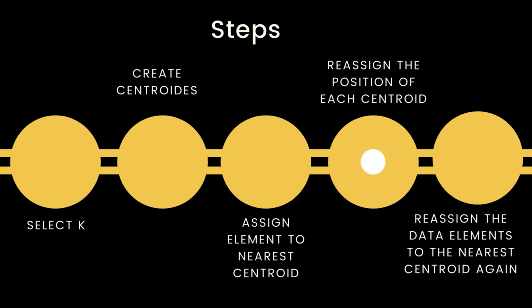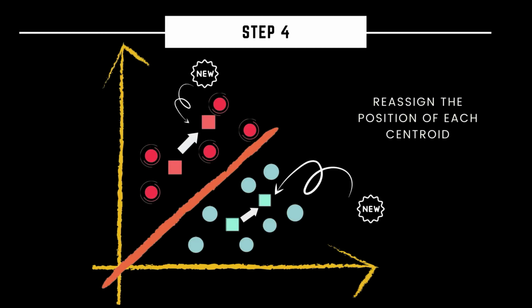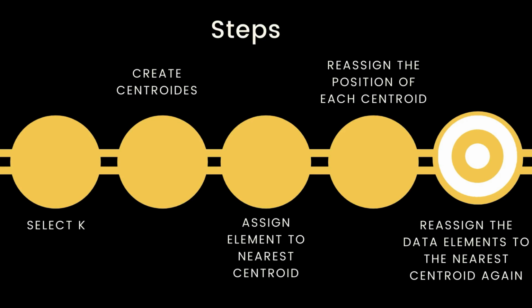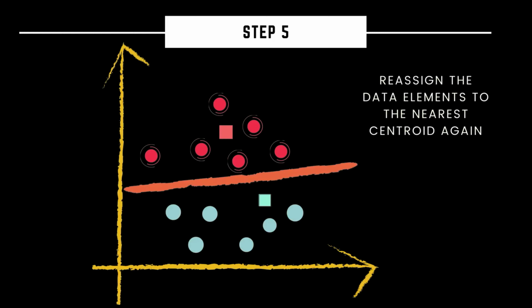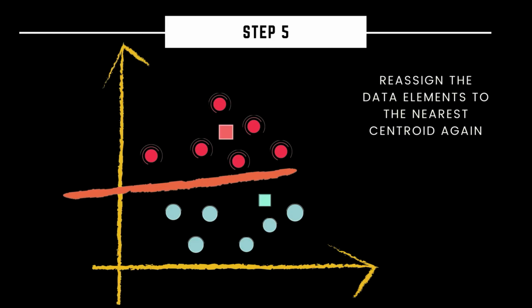The fourth step is recalculating the position of each centroid. After the creation of the first clusters, the algorithm calculates the gravity center of each cluster. These gravity centers will be the new centroids. The final step is reassigning the data's elements to the nearest new centroid.